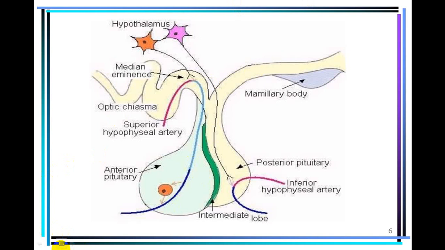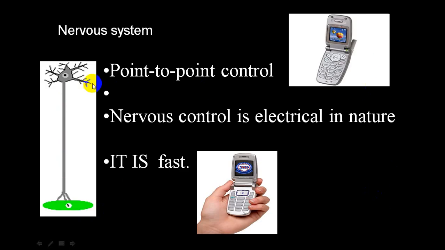So this is the main endocrine system which controls a lot of organs. Now you can see here the nervous system gives a stimulus, but it will go to one particular group of cells or one particular cell. So it is called point to point control, and it is a rapid, very fast control. Nervous control is electrical in nature, a transmission of an electrical impulse. It is like when you ring one particular number, it will go to only one particular phone. This is the basic pattern of the nervous system.